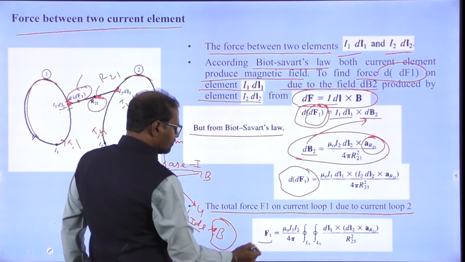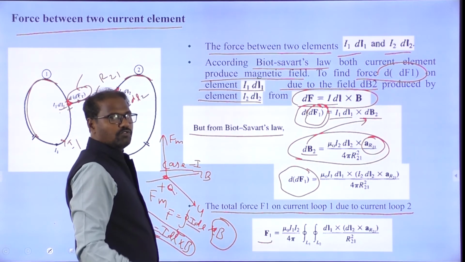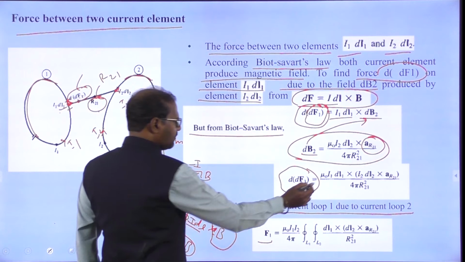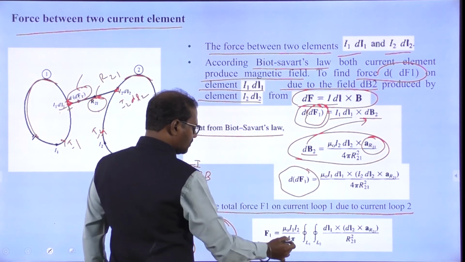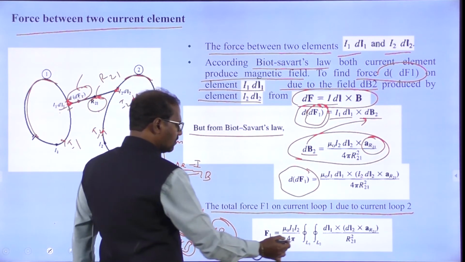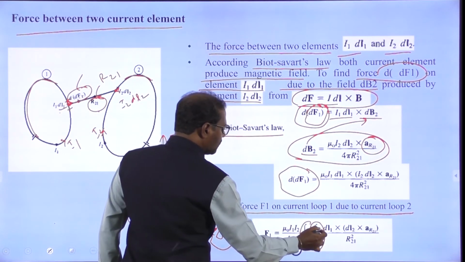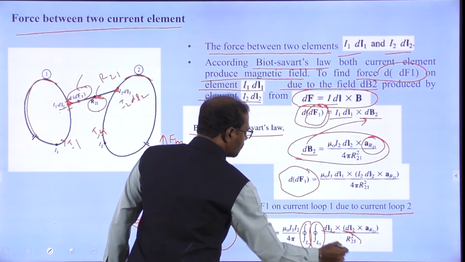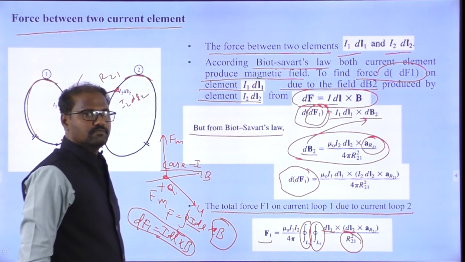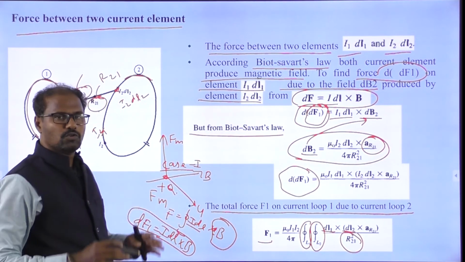Since loop 1 and loop 2 have to be used separately, it is a common phenomenon: mu naught I1 I2 you take outside over 4 pi. Then for loop 1 and loop 2 we go for dl1, dl2 and the unit vector over r21 squared. Like that you have to calculate the total force.